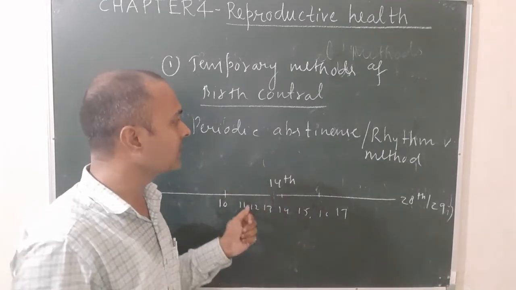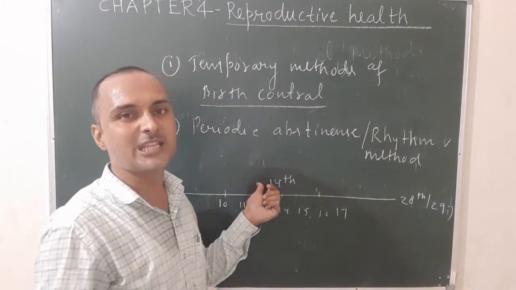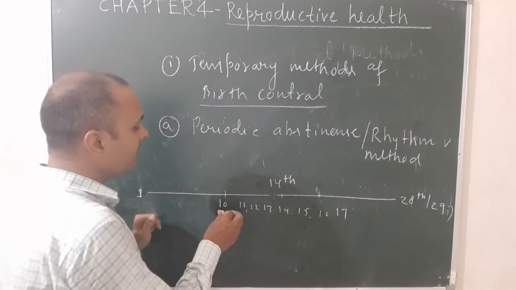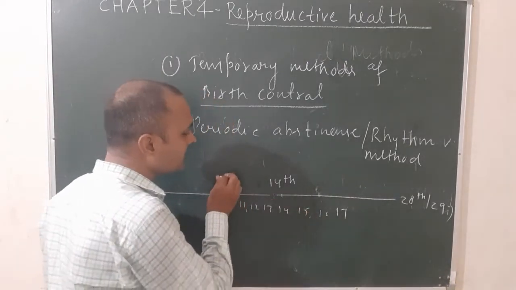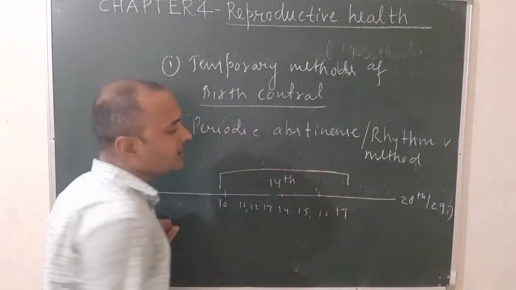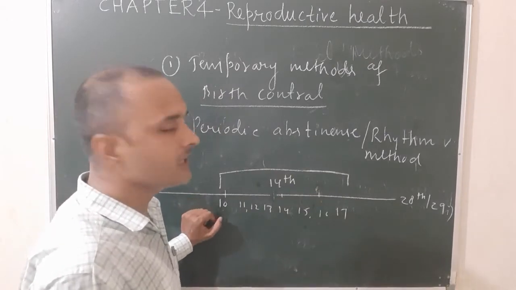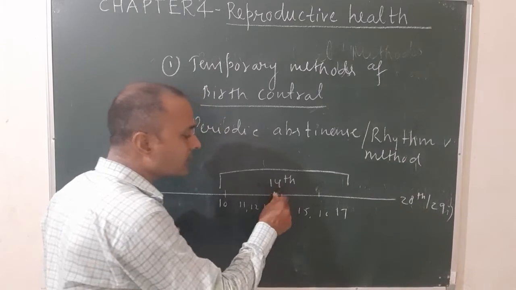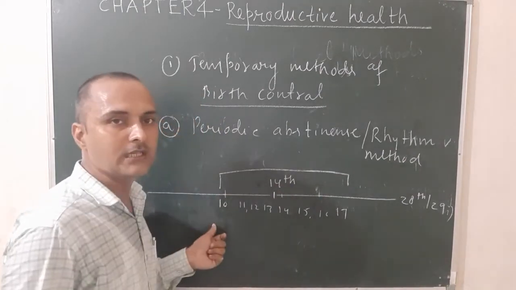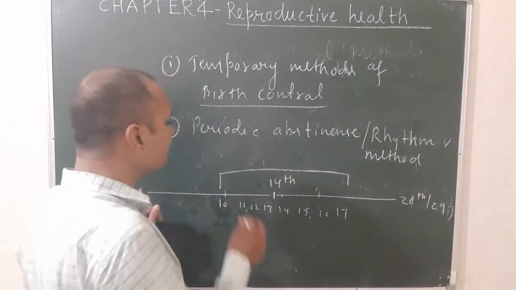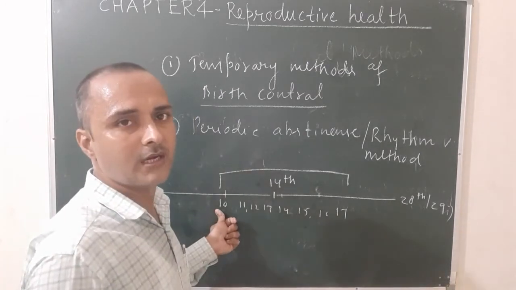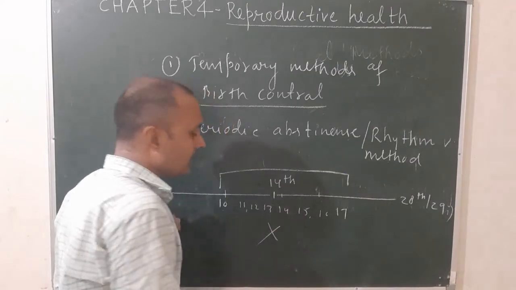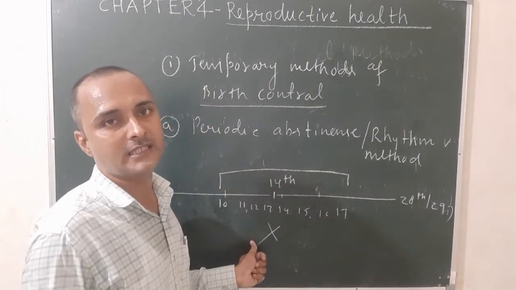So in this method, the male partner avoids insemination, meaning transfer of semen within the female's body, from day 10 to 17, because these are the fertile days. In most cases ovulation takes place before the 14th day or after the 14th day. When the female avoids transfer of semen within her body on these days, there is no fertilization and no pregnancy will take place.